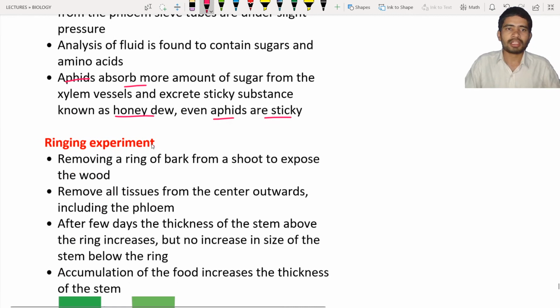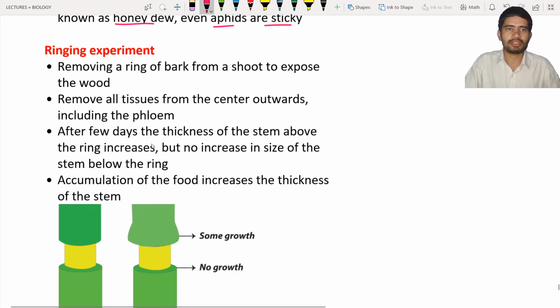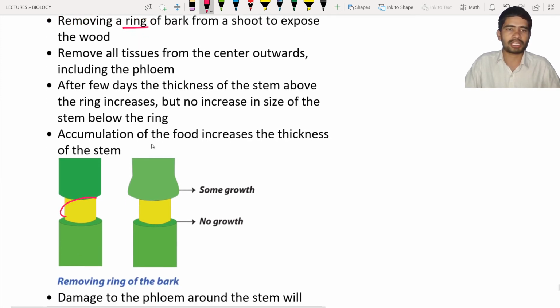Okay. Next is the ringing experiment. In this experiment we are going to see the importance of the phloem, the importance of the phloem in the survival of the plant. For that, you have to take one plant. Make sure that the stem is thin, and we have to remove a ring of the bark from the shoot. This is a normal shoot, and you have to remove the ring from it. As a result it will look in this way.